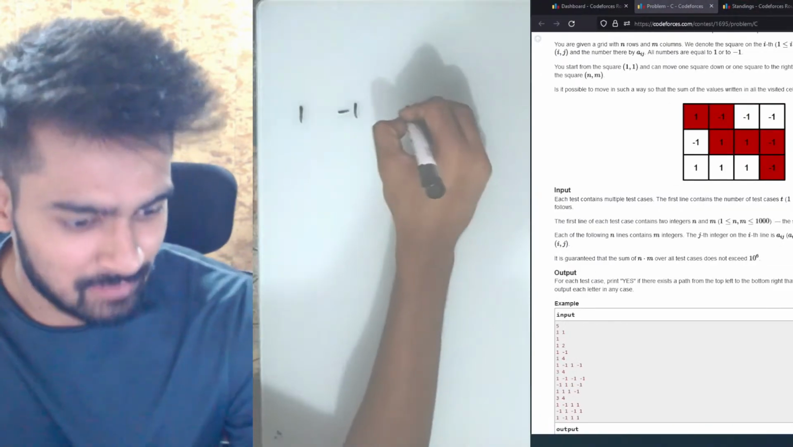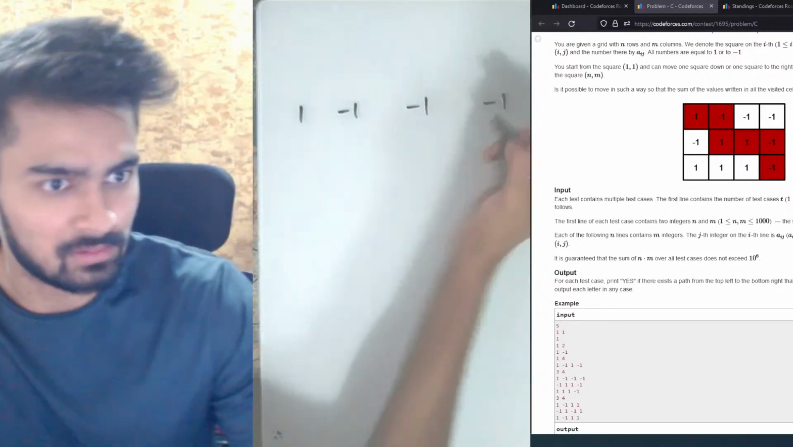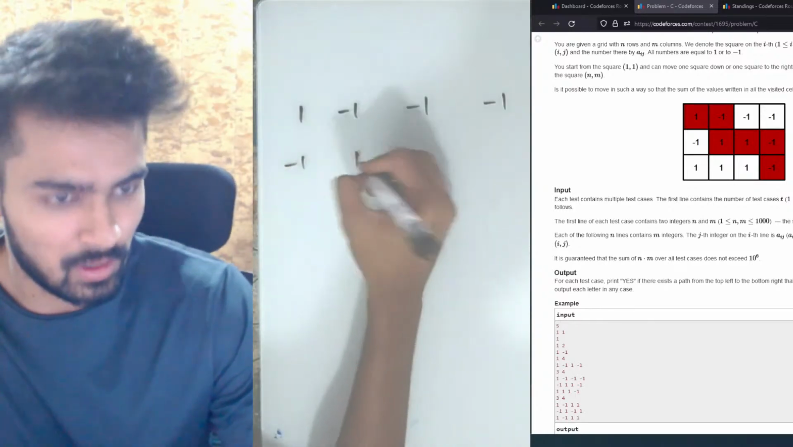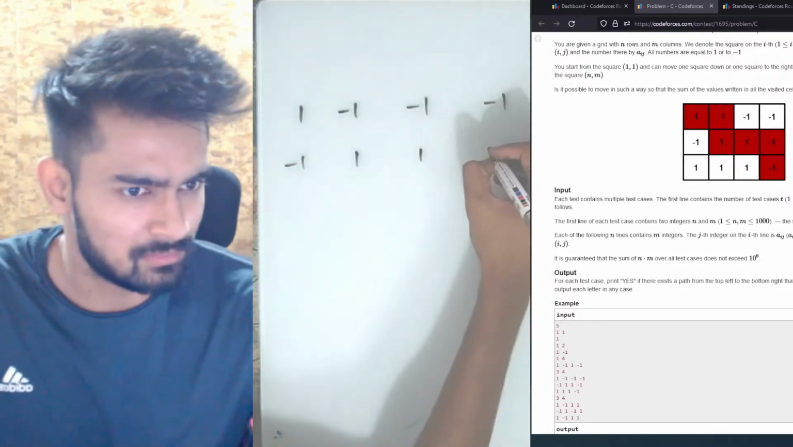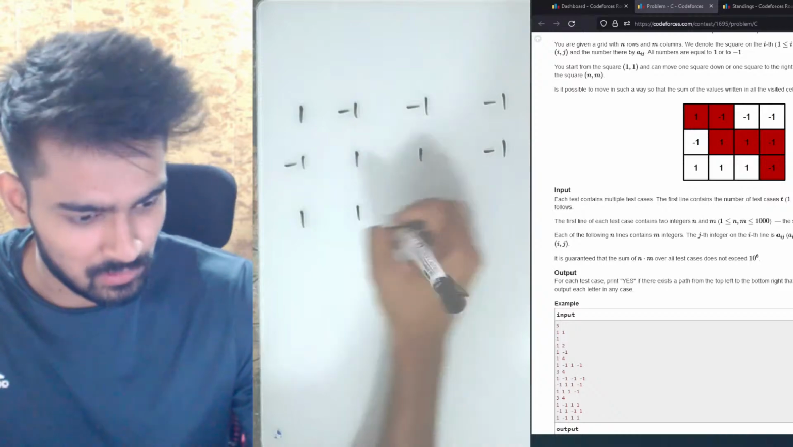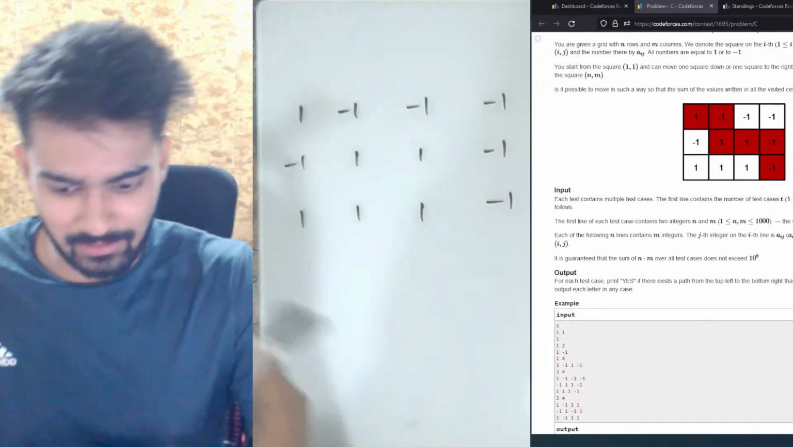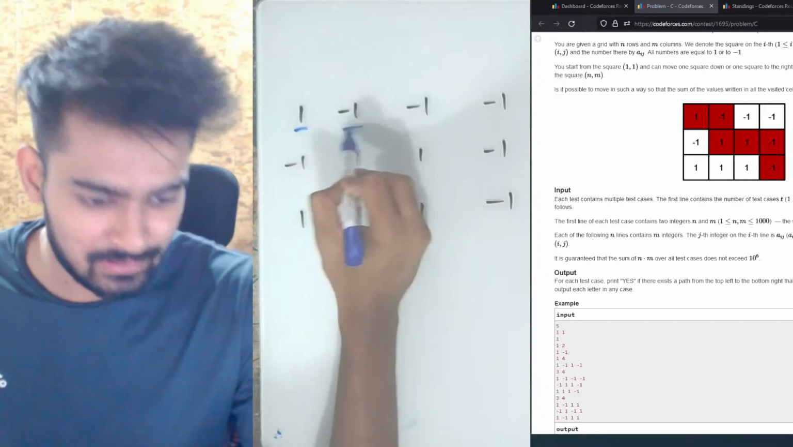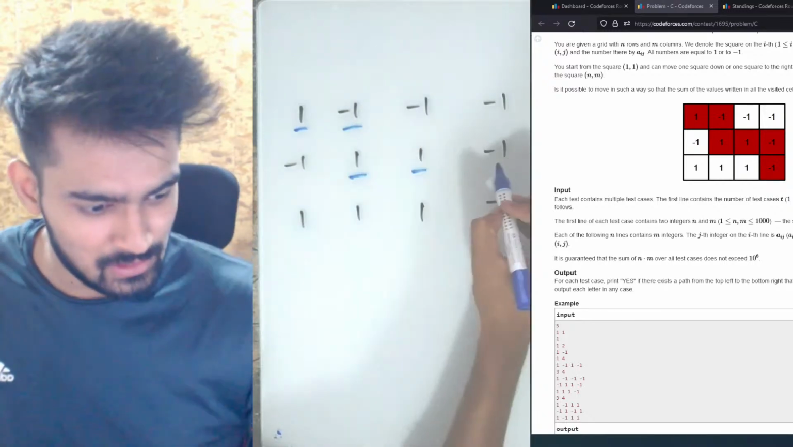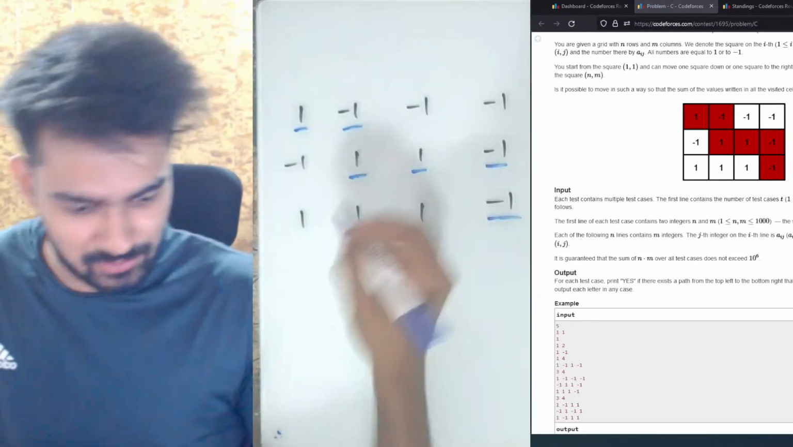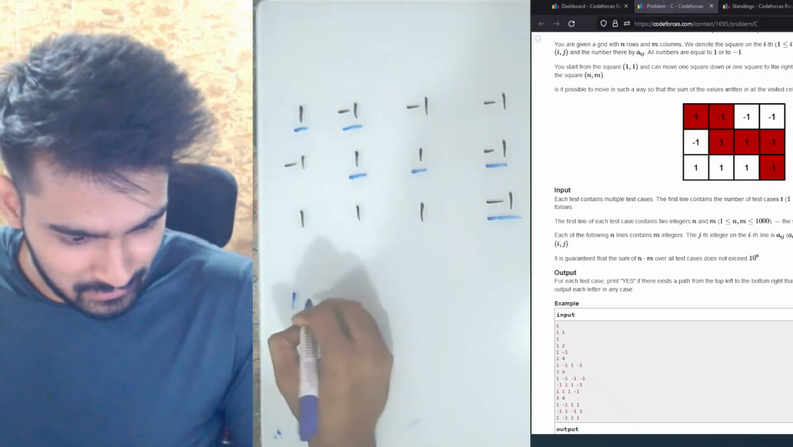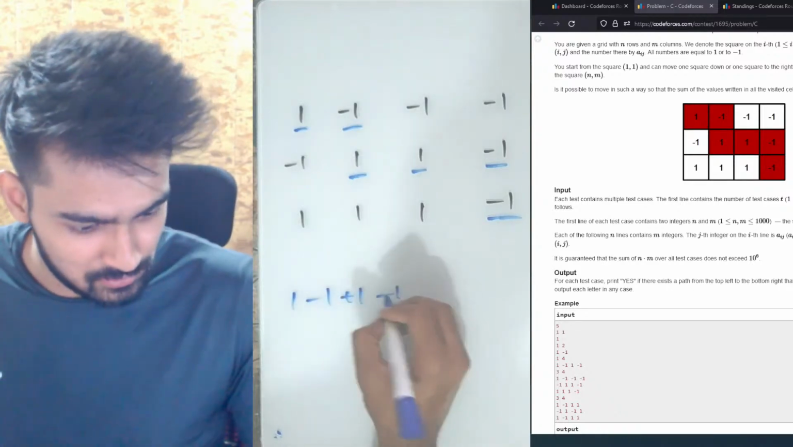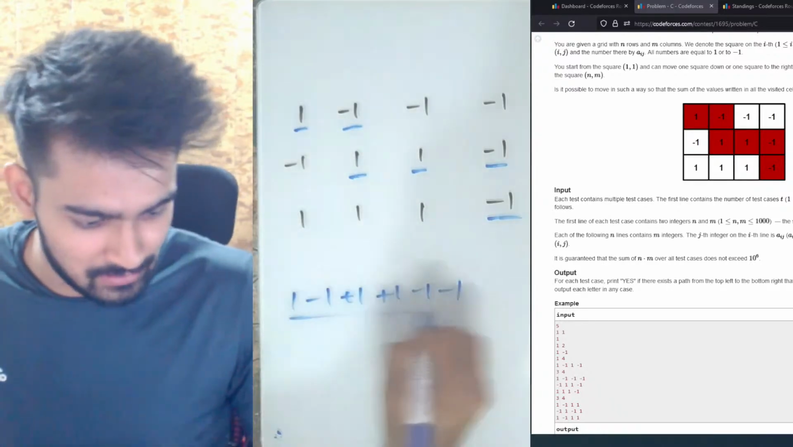1 minus 1, again minus 1, again minus 1. Then we have minus 1, 1, 1, minus 1, 1, 1, 1, and minus 1. And the correct path for this one is take this one, then this minus 1, this one, this one, this minus 1, and this minus 1. So the sum becomes 1 minus 1 plus 1 minus, plus 1 minus 1 minus 1. And the sum is 0.